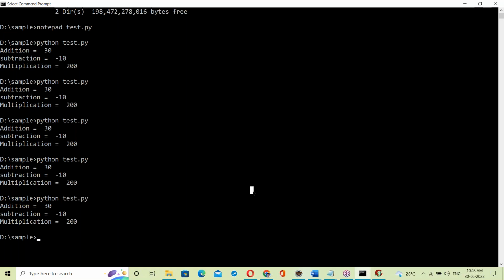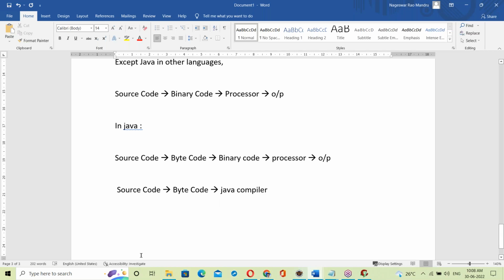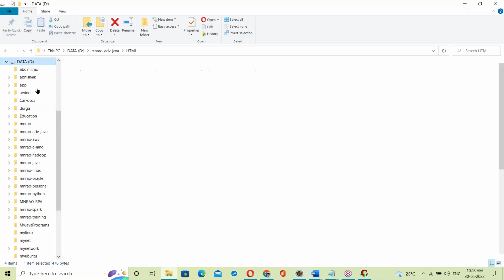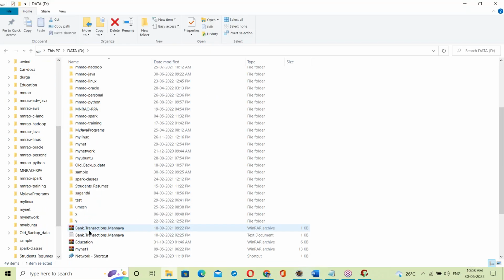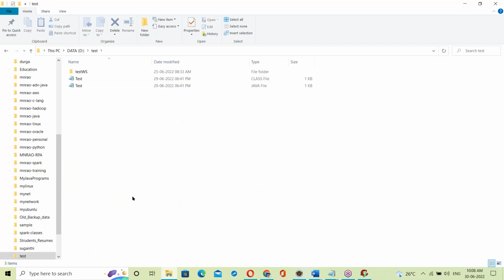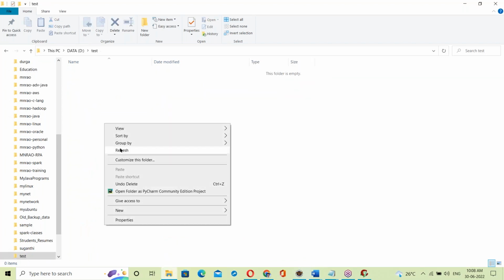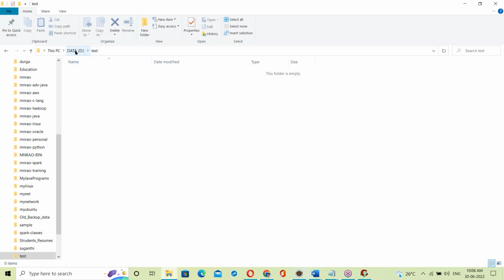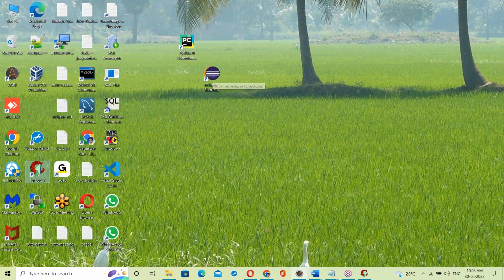Let me show one Java program. In D drive, let us take some test folder, an empty folder. For Java, actually, we'll be using Eclipse daily. In our daily classes we'll be using Eclipse.